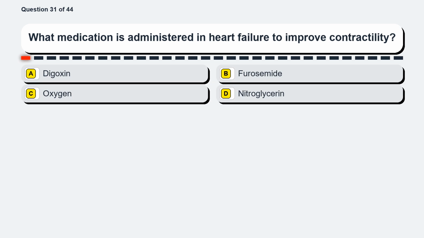Question 31. What medication is administered in heart failure to improve contractility? Option A, digoxin. Option B, furosemide. Option C, oxygen. Option D, nitroglycerin.